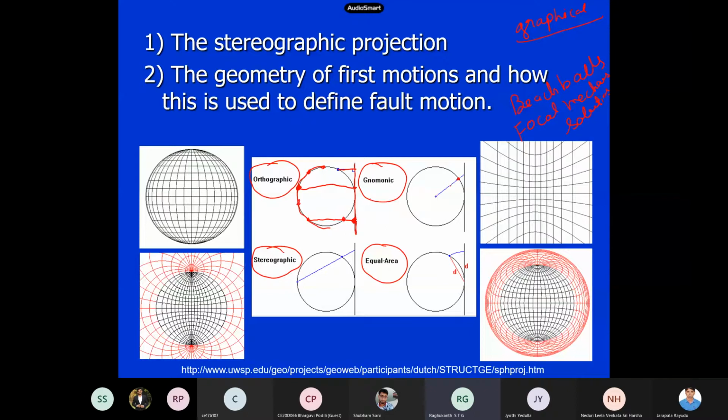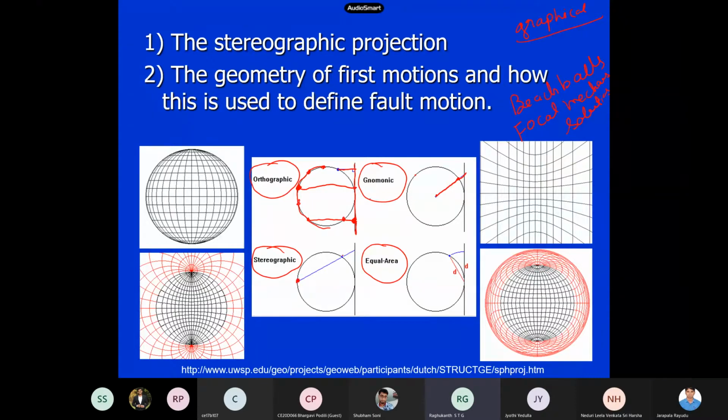So this is a point, and the center of the circle is taken as the origin, so I project like this. You can project only half of the circle, otherwise it goes in the other direction. Then there is the stereographic projection, which is the one widely used in seismology. So the origin is taken here.